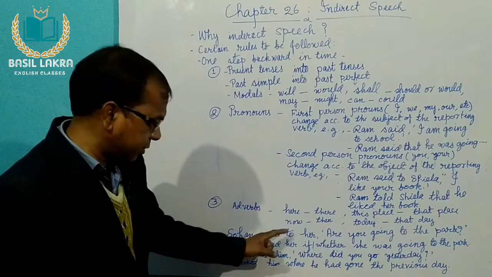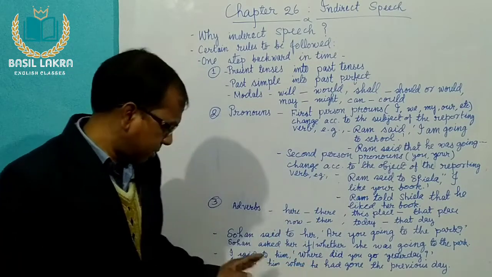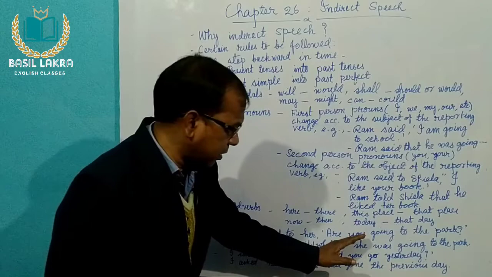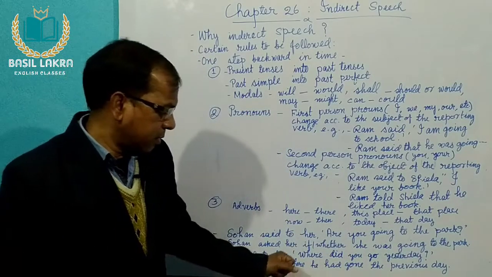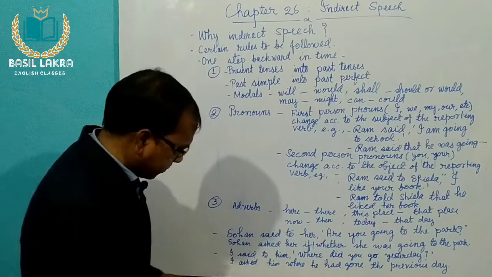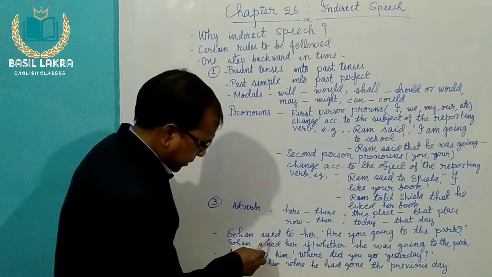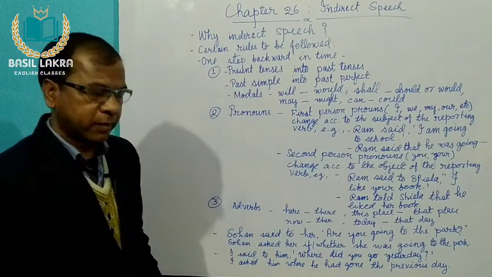So, Sohan said to her, are you going to the park? When a question is there under inverted commas, we change said, the reporting verb said, into asked.